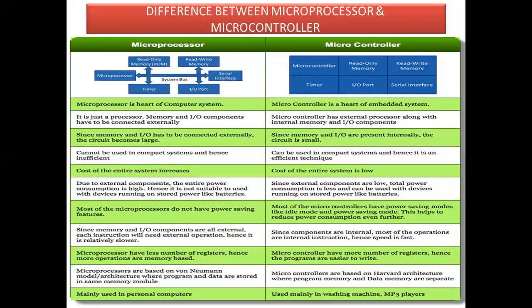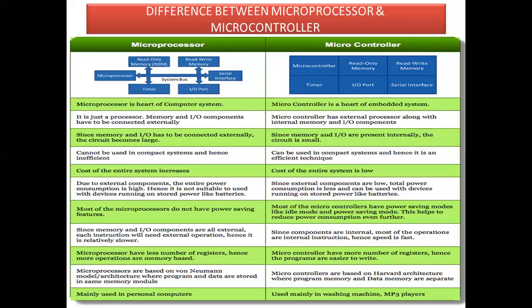And the second difference between microprocessor and microcontroller is memory. A microcontroller has some inbuilt memories, whereas a microprocessor doesn't have inbuilt memories. A microcontroller consists of read-only memory, read-write memory, and flash memory. All those memories are present by default inside the microcontroller, so it is not possible for you to interface an external memory with the microcontroller.